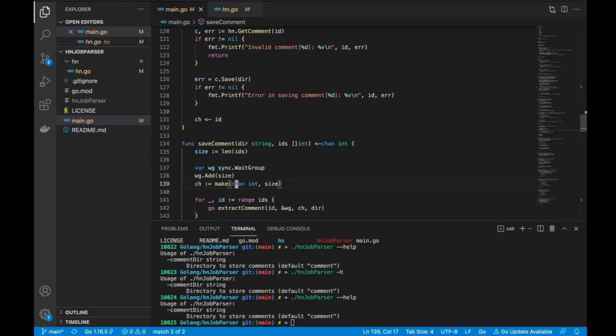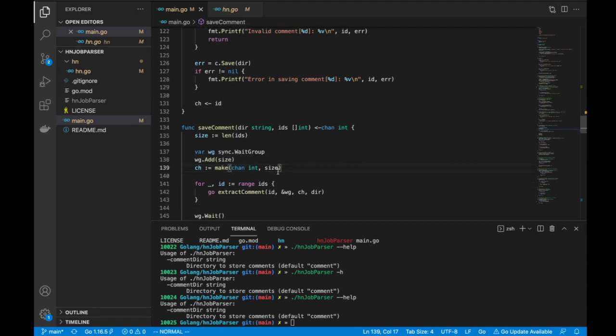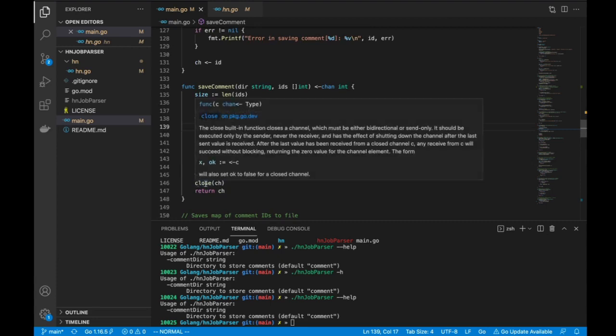And we have the ch here, which extract comments would have filled. So we had passed ch as the channel in 142, and we're also giving it a size. The size is basically the buffer capacity. So what do we do with ch after 142? After we do, we call a close on it.